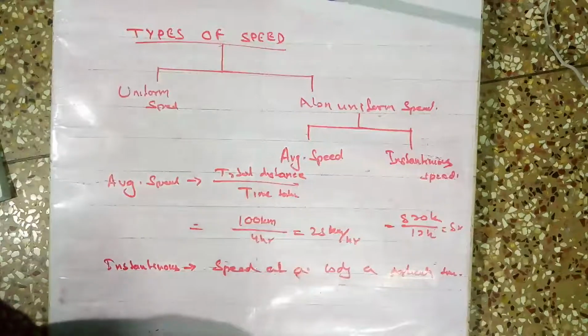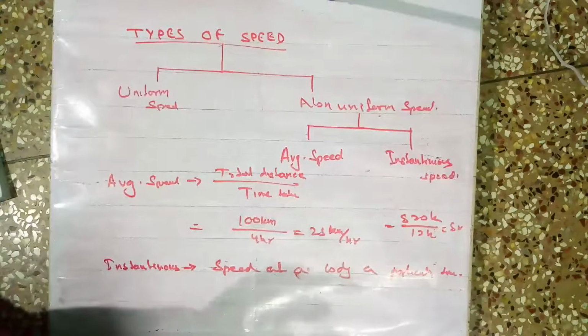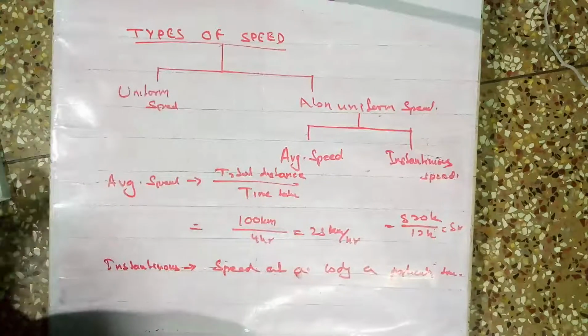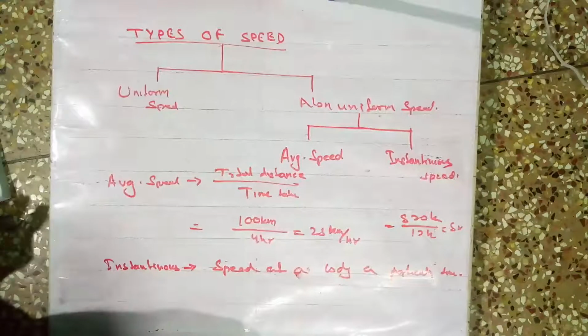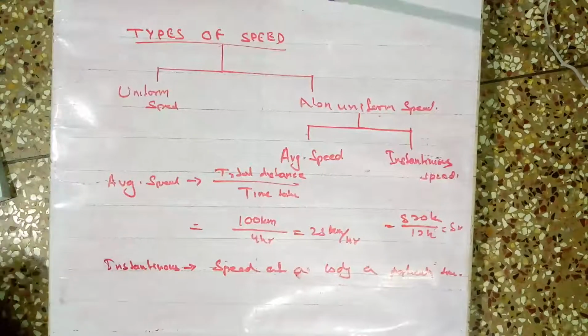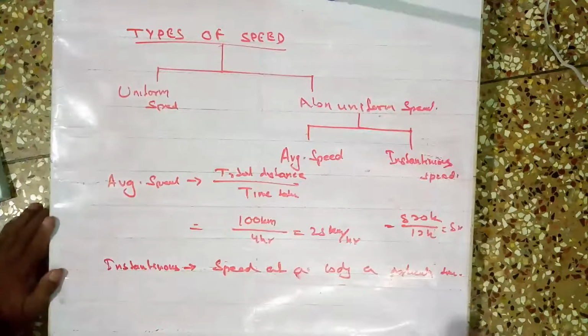But instantaneous means at the particular time. Suppose I started my journey at 10 o'clock in the morning and reached there by 8 at night. What is my speed at 5 p.m., or 5:15? What is the speedometer's reading at that time? That is called instantaneous. Instant means a particular time. At that moment, what is the speed? That is called instantaneous. Are you clear? This is all about speed. It is a scalar quantity. Direction is not a factor here. Hope I am clear to everybody.